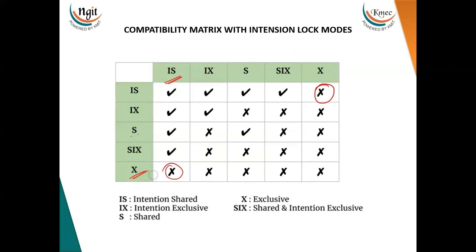Coming to the shared lock, it is compatible with the shared lock, so it is given a right mark over here. And coming to intention exclusive, this is only compatible with intention exclusive, so again it is given a right mark. Except for these, in the remaining cases all the locks are incompatible with the other locks, and therefore they are marked with a cross symbol. This you have to remember.